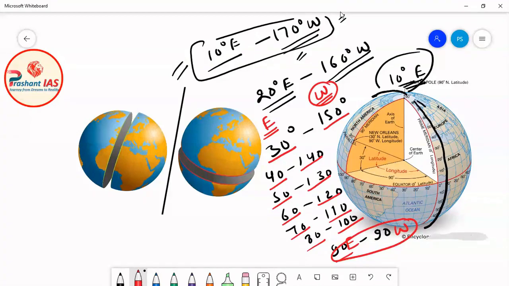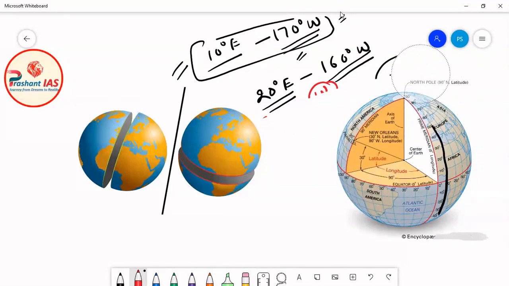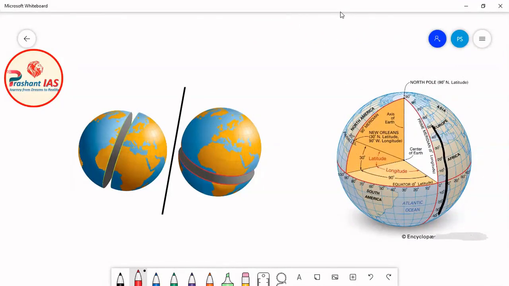Because meridians are semicircles, when you join opposite meridians, together they will form a great circle. Now friends, I will give you one more example so that you can understand this concept more easily. I have just told you that 90 degree east and 90 degree west also form an opposite pair of longitude. So when you join the semicircle of 90 degree east meridian and 90 degree west meridian, together they will form a great circle. So let's see how they form the great circle together.